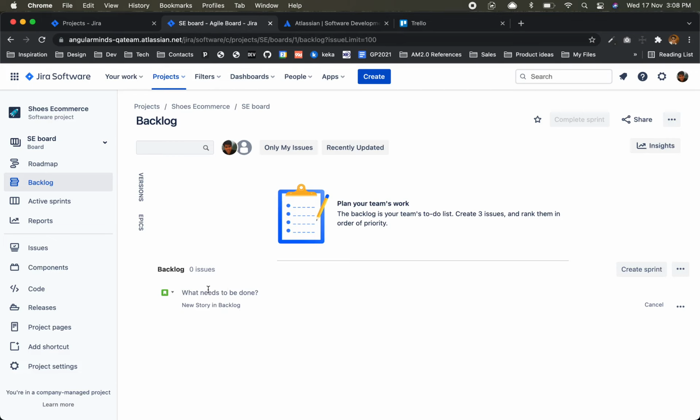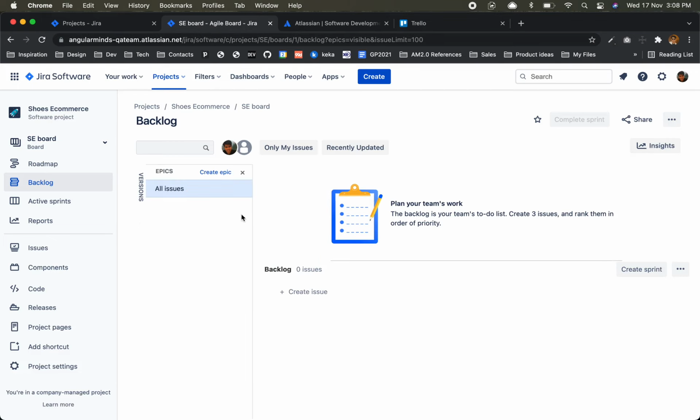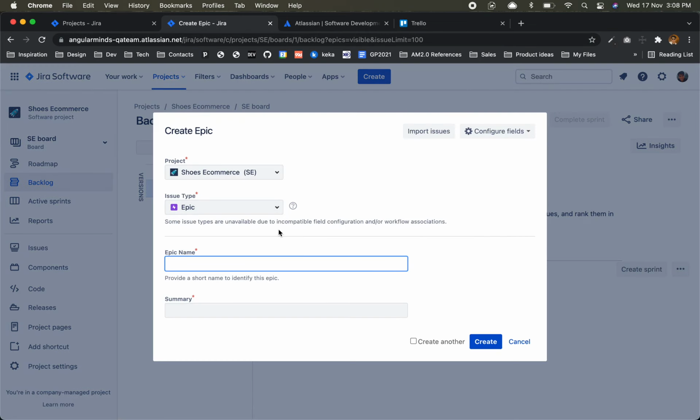So in e-commerce, what epics? Let's just create simple ones. The first epic would be, I would say, product catalog. Okay, this is the epic name: product catalog.